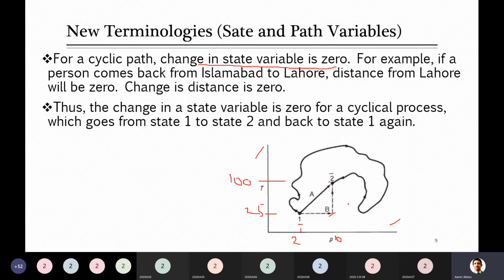That is because it is dependent on the path which you take to reach the second state. It is not only dependent on the final value, it is dependent on the whole path, how it was done, how you increased the temperature and pressure. Either initially you kept the temperature constant and only raised the pressure, or you changed both at a time. This is the case for work and heat.